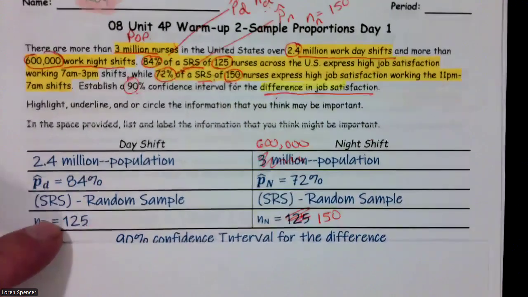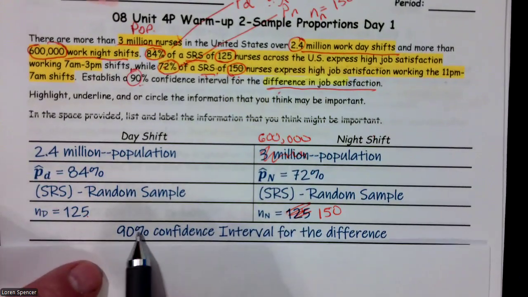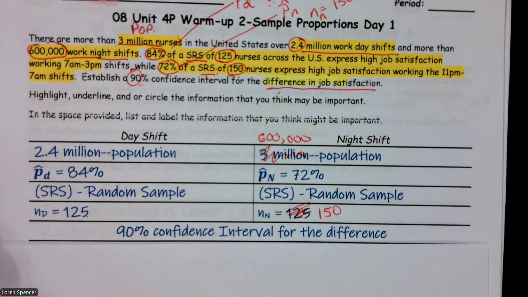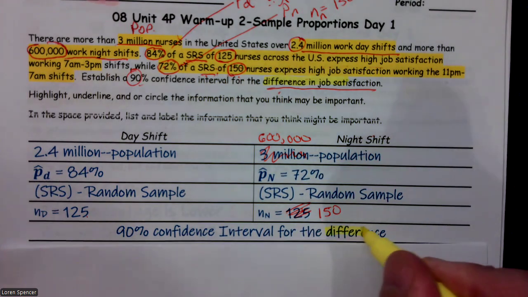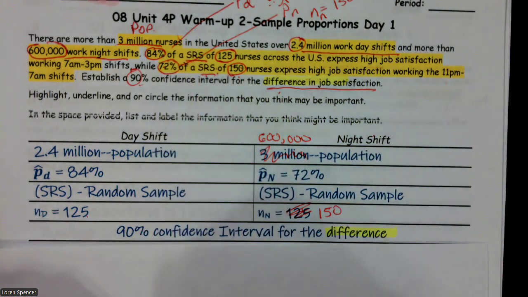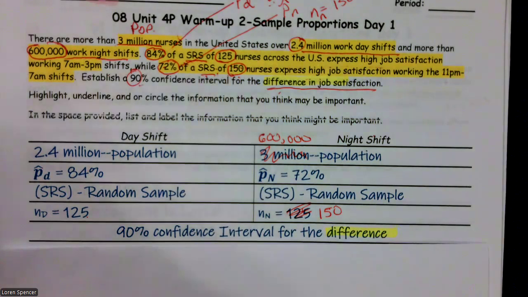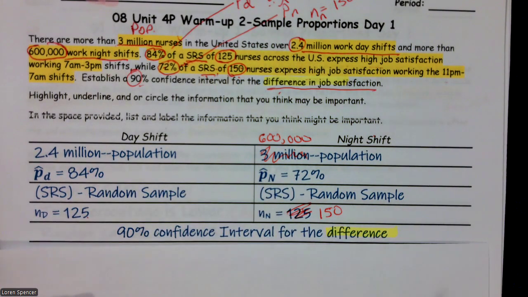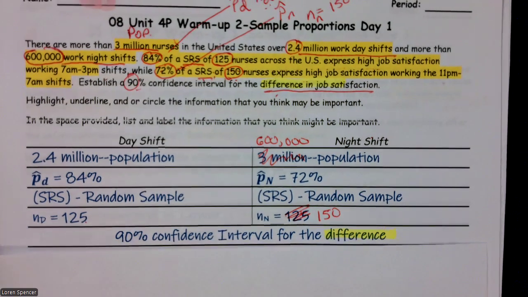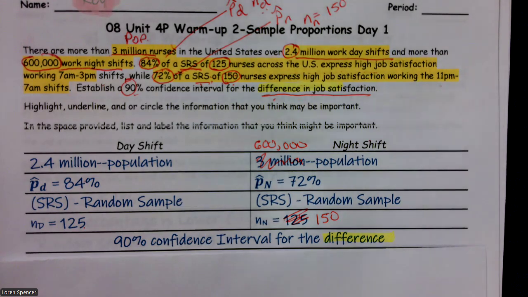All right. The last thing that was important, well, they told us they wanted a 90% confidence interval, but in this case, they're talking about it for the difference. And since we have two percentages, we know that this is going to be a difference in proportions because we're subtracting two percentages. So since they asked for differences and we're working with percentages, it's going to be a difference of proportions. So this is a two sample problem for proportions, and we're going to do a confidence interval for that difference.